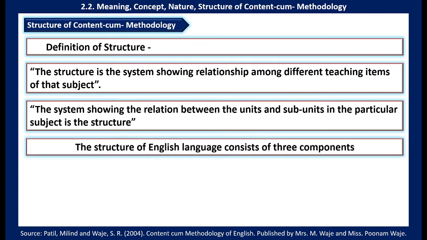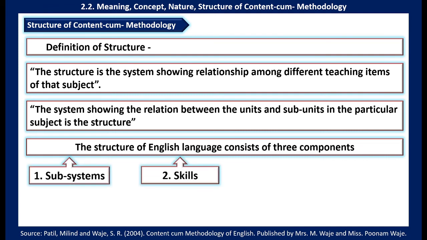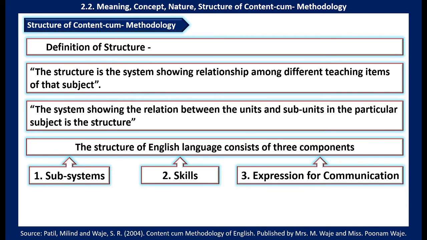So the structure of English language consists of three components. The first one is subsystem, the second is skills, and the third one is expression for communication. These are the three components we have in the structure of English language: subsystem, skills, and expression for communication.